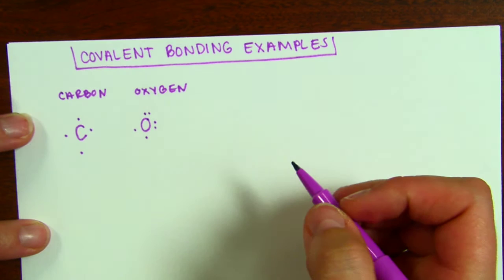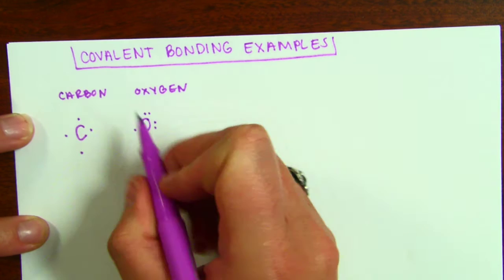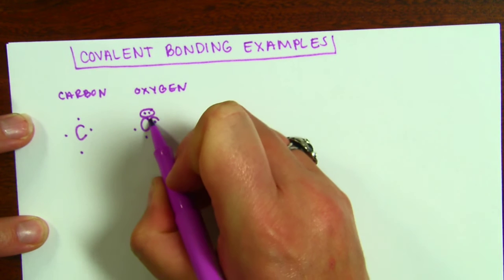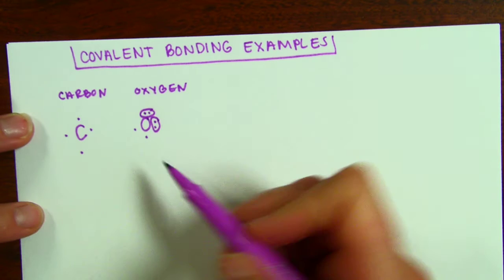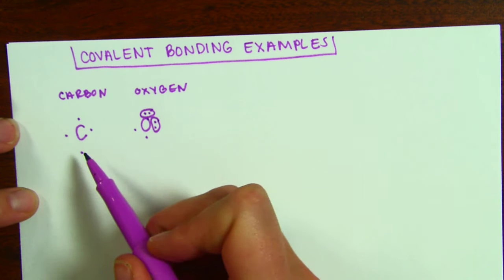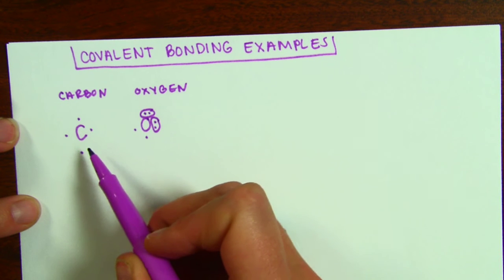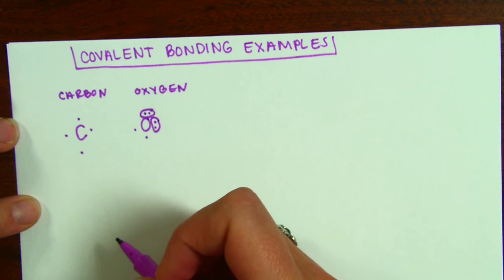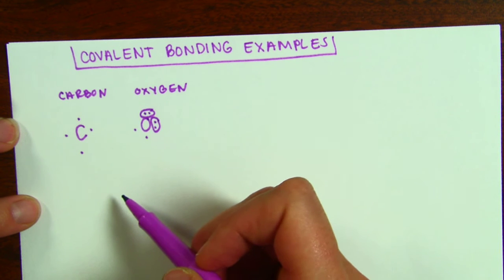So the first thing that I want to take note of are my electrons that are already paired together. These 2 electrons are paired, so they're good. These 2 electrons are paired, so they're good. So on this atom of oxygen, I have 2 electrons that are unpaired. On carbon, all of the electrons are unpaired. So each of those 4 electrons are going to have to make a bond with another electron. So right away, I can go ahead and create 2 single bonds with oxygen.